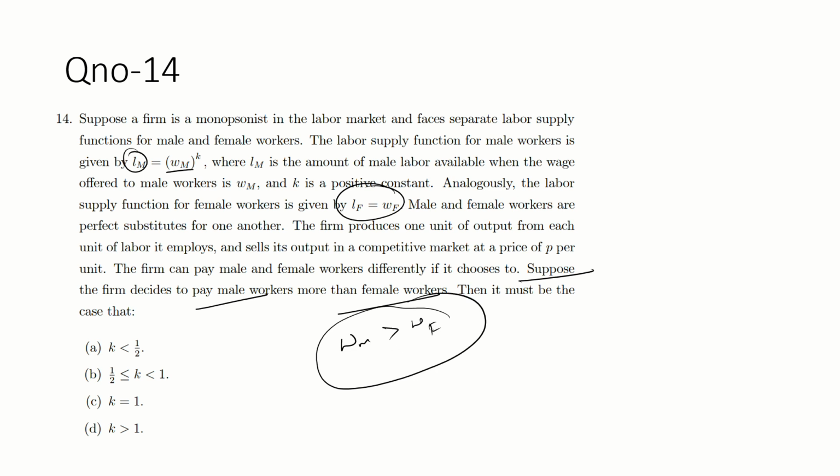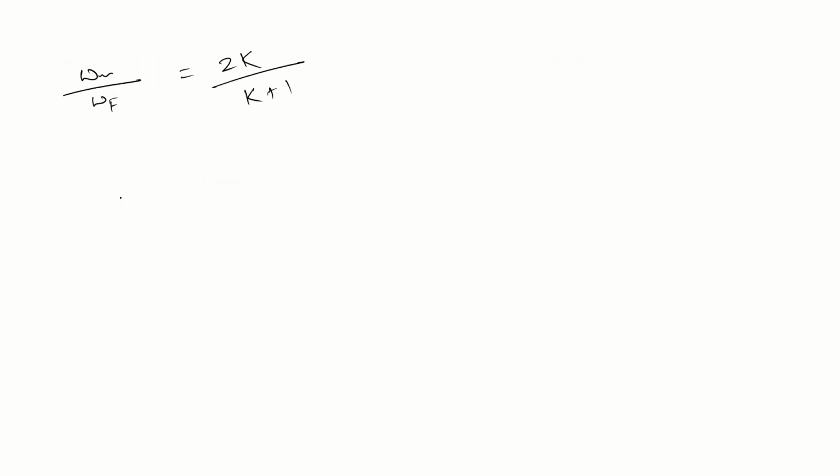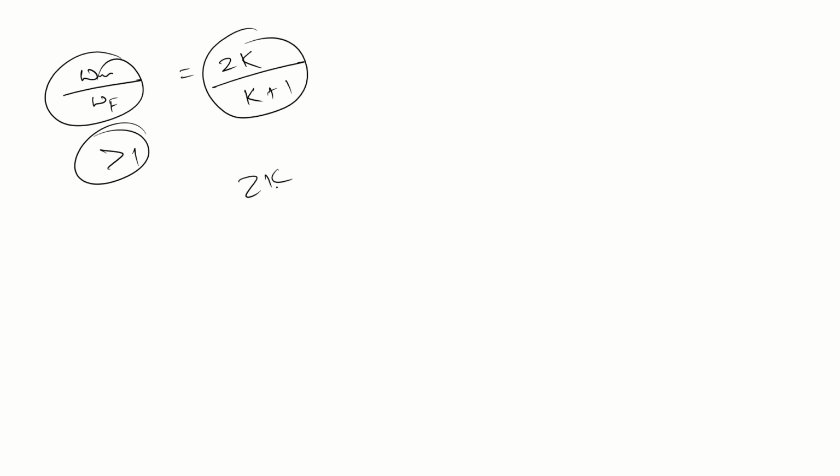That is given. So this term is always greater than 1, because the numerator is greater than the denominator. So this value, which is equal to this term, is always greater than 1. So can I write 2k by k plus 1 is greater than 1?